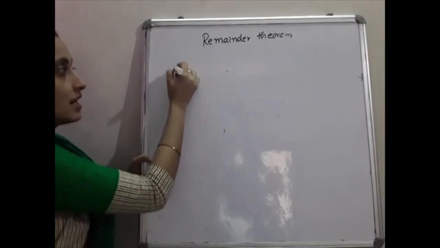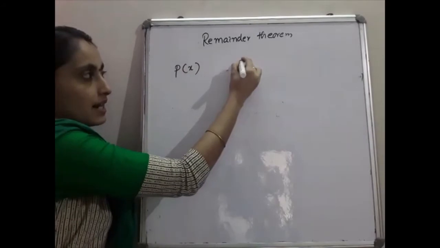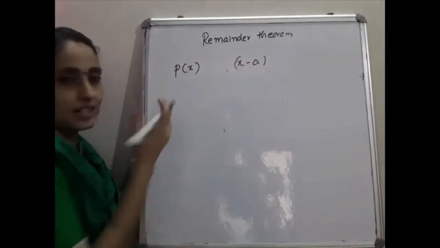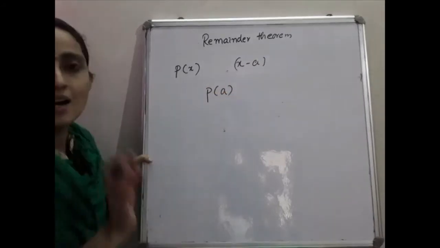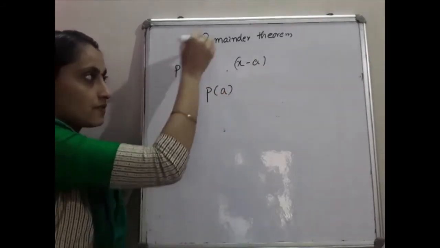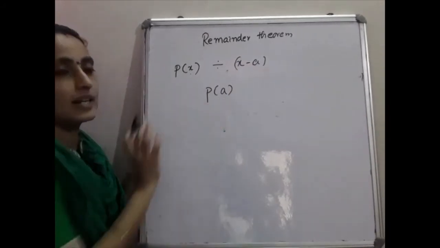So listen here. If p of x is a polynomial and p of x is divided by x minus a, a factor x minus a, then the remainder is what? P of a. This is the remainder theorem. That is, a polynomial is divided by x minus a, then the remainder obtained is p of a.